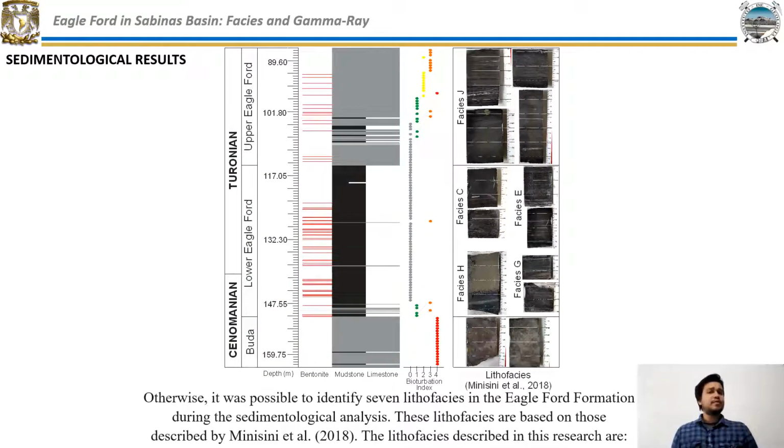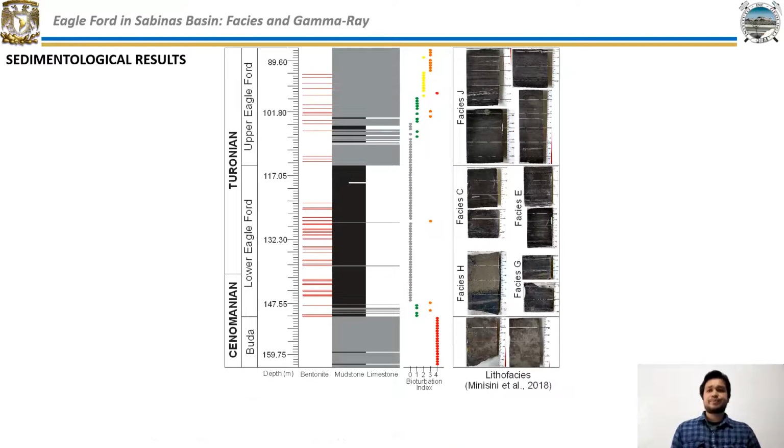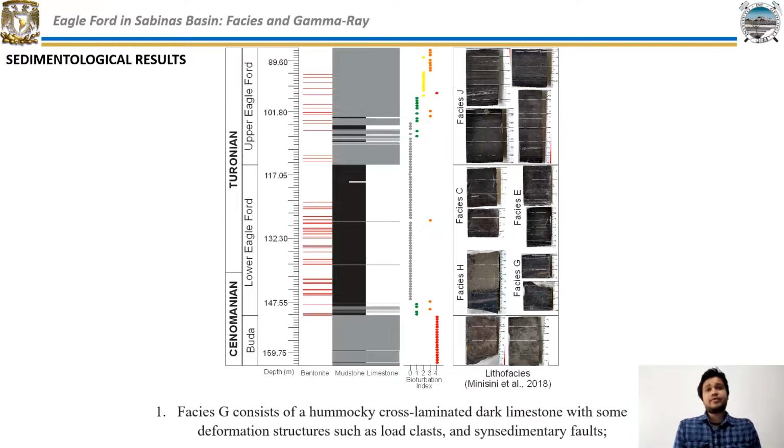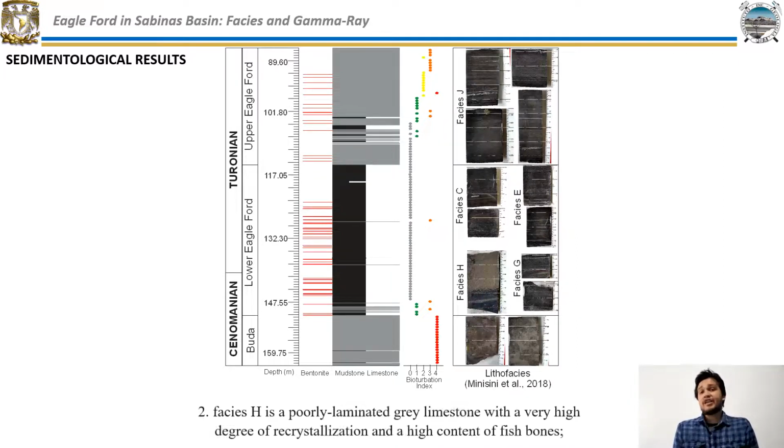Otherwise, it was possible to identify 7 lithofacies in the Eagle Ford formation during the sedimentological analysis. These lithofacies are based on those described by Minisini et al. 2018. The lithofacies described in this research are: Facies G consists of a hummocky cross-laminated dark limestone with some deformation structures such as load casts and thin sedimentary folds. Facies H is a poorly laminated granular limestone with a very high degree of recrystallization and a high content of fish bones.